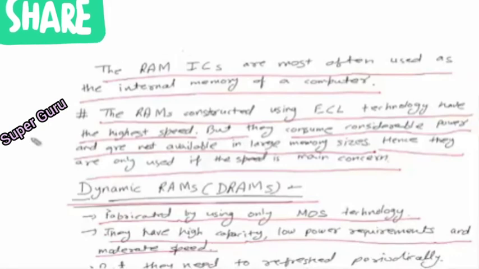And they have very high capacity. Why? Because MOS devices are small in size, so we can implement more transistors. Again, MOS devices consume less power, so low power requirement, but they are slower than bipolar, so it's a moderate speed.